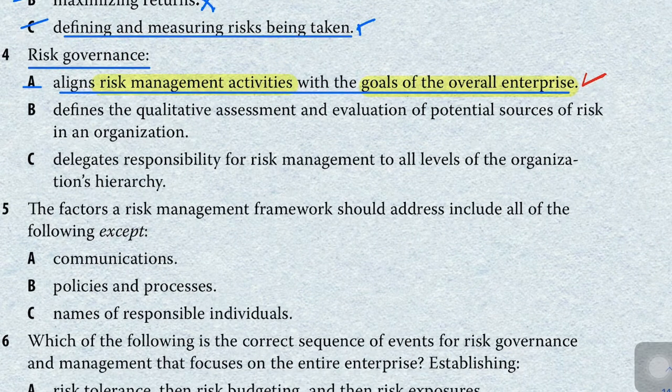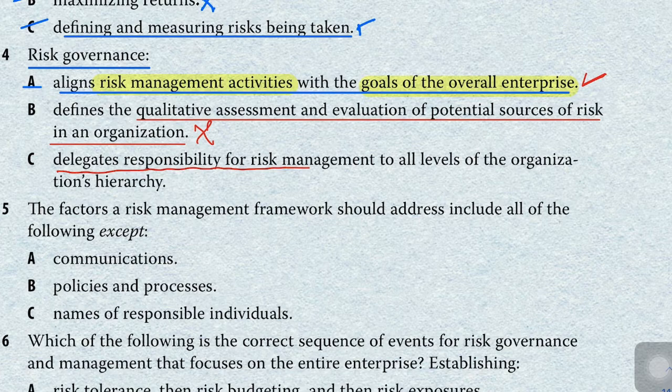The second option is to define the qualitative assessment and the evaluation of the potential sources of risk in the organization. This is not the purpose of risk governance, so this will not be our answer. The third option is to delegate responsibilities for risk management to all levels of the organization. This is talking about delegating responsibilities, so this is also not our answer. The correct answer to this question is option A.